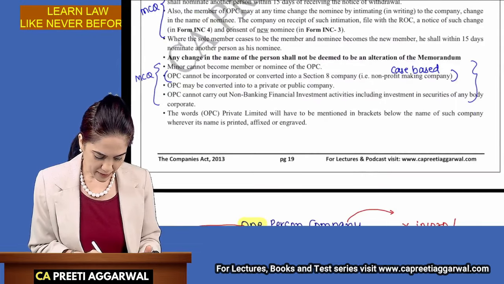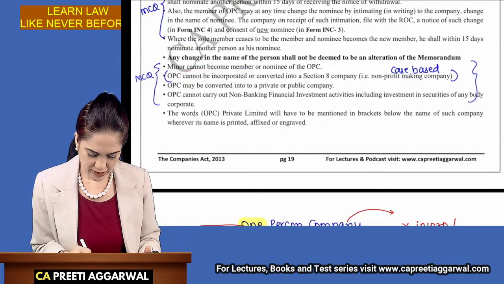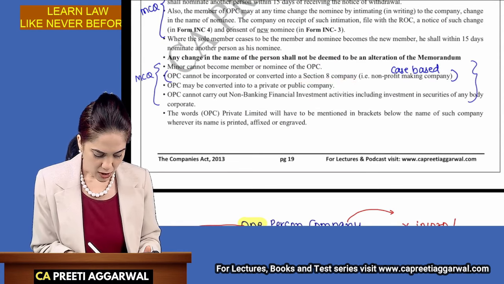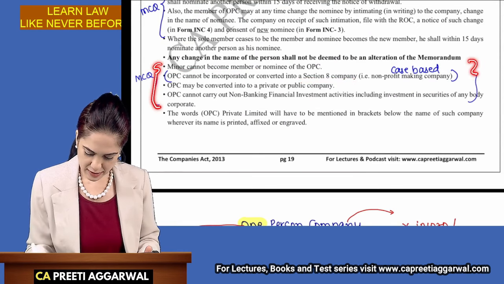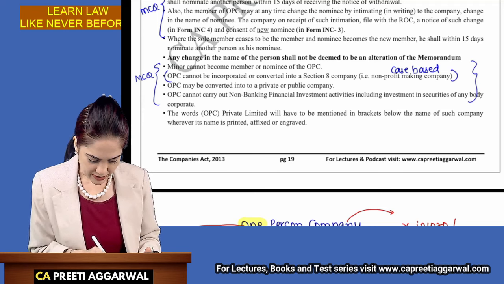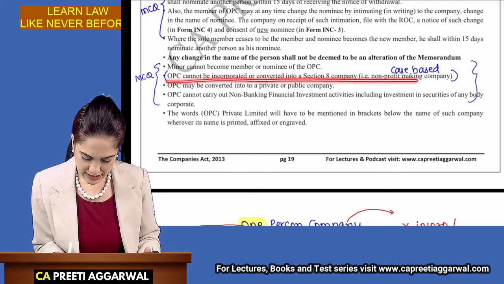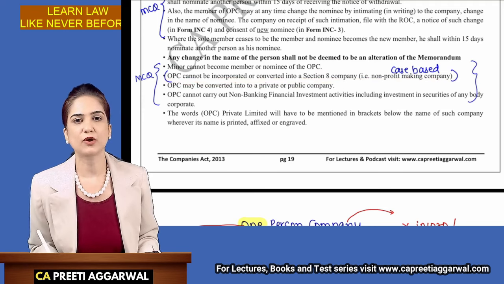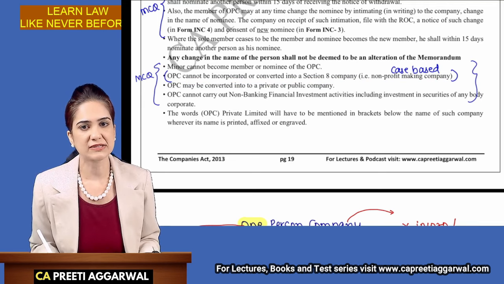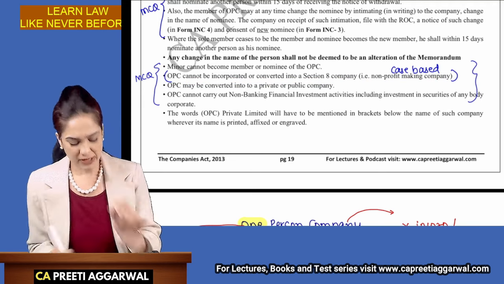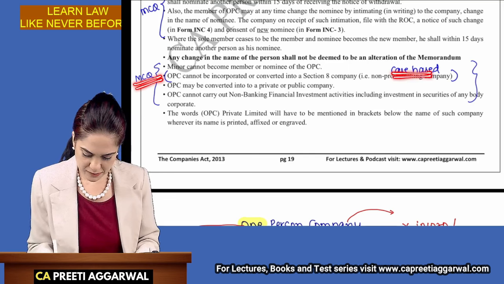Minor cannot become member of OPC. OPC cannot be incorporated or converted into Section 8. All this can be asked as MCQ. This particular point can be asked as case-based question. OPC cannot be converted or incorporated as a Section 8 company. But it can be asked as MCQ also, MCQ plus case-based.